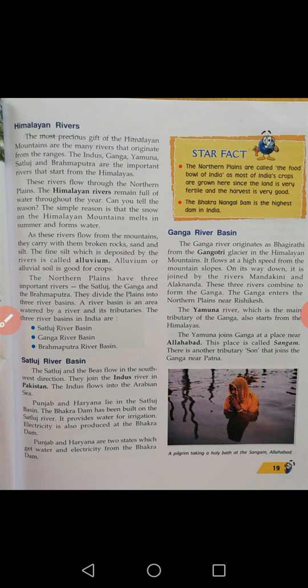So these rivers which originate in the Himalayas are the precious gift of the Himalayan mountains. I hope you understand this point.